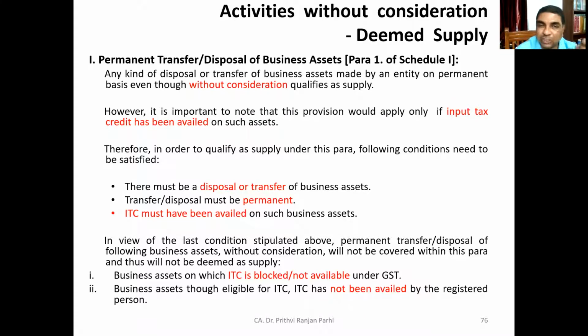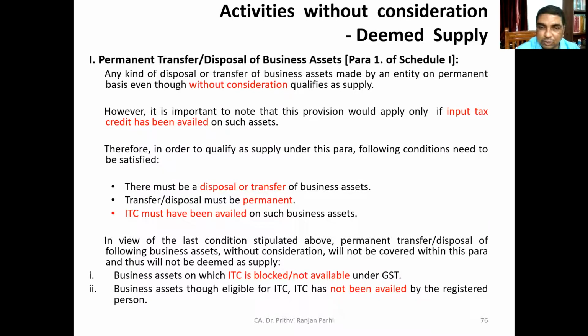If input tax credit has not been availed and assets are transferred, then it does not apply. That means one person should not acquire a business asset, use its ITC, and then transfer it to somebody else. If someone transfers it, even if no consideration is involved, it will be treated as supply. Consequently, GST will be levied. Are you getting it?